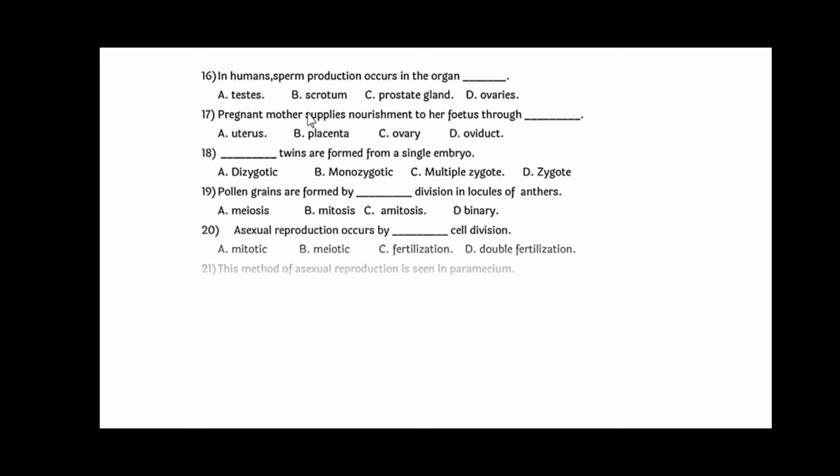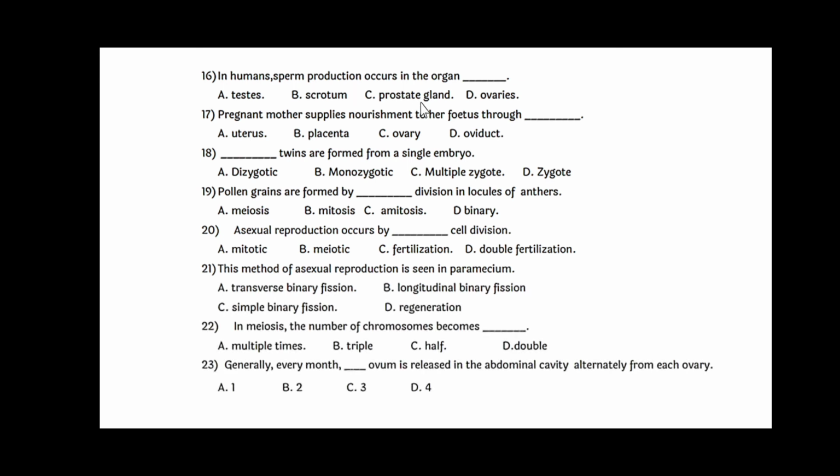In humans, sperm production occurs in the organ called testes. Pregnant mother supplies nourishment to her fetus through placenta. Dash twins are formed from a single embryo and that is monozygotic. Pollen grains are formed by dash division in locules of anther.